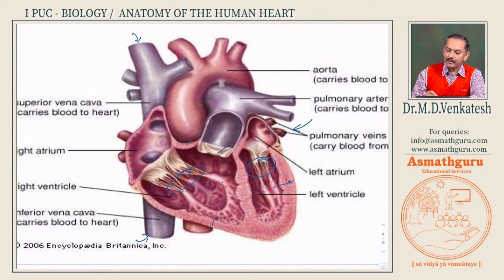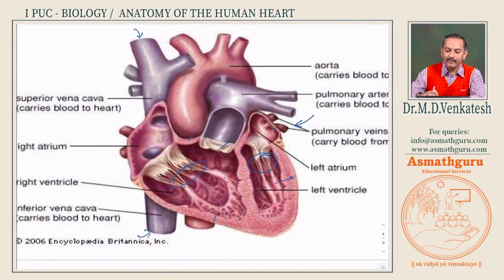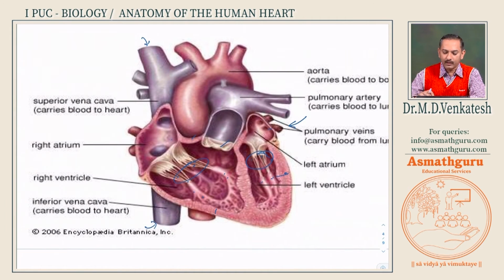The pulmonary artery is carrying deoxygenated blood for oxygenation into the lungs. So heart and lungs, they go always together. This is a link between your respiration and circulation.